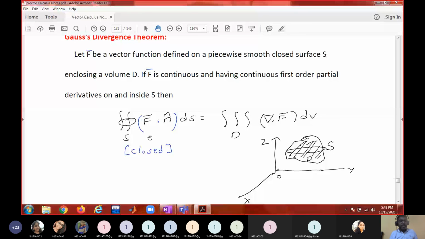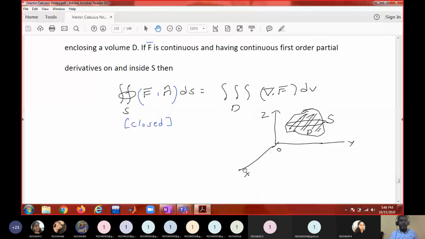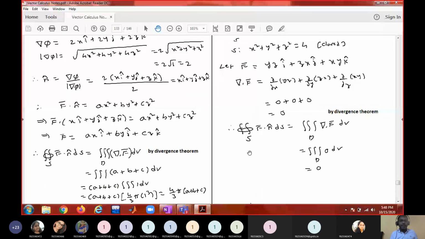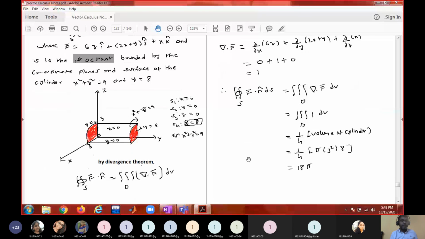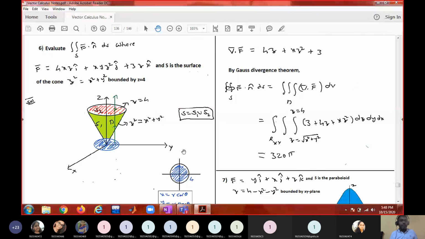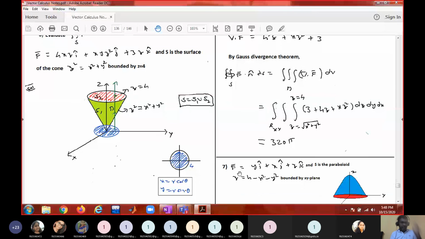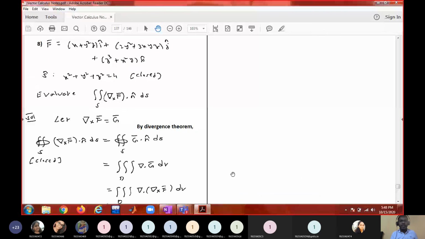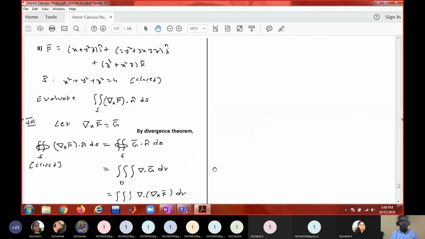Then it says the surface integral can be computed with the triple integral. These are all different problems. Just go through them. Unless you have the three-dimensional view, it is not possible to do.